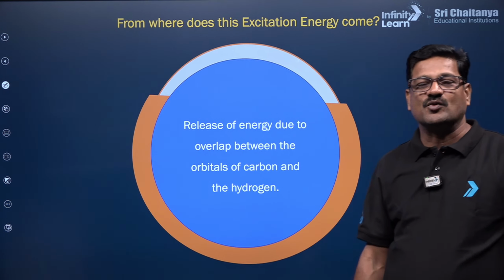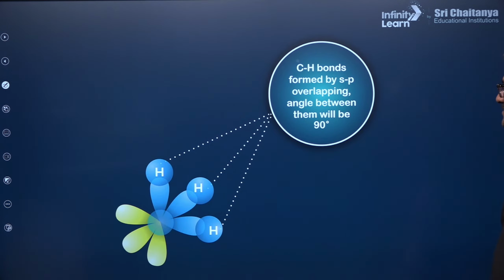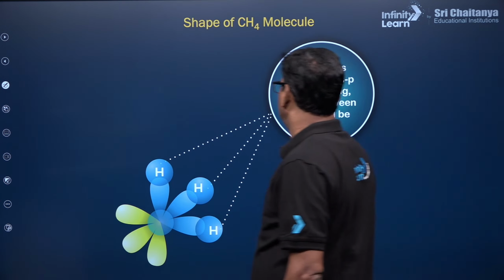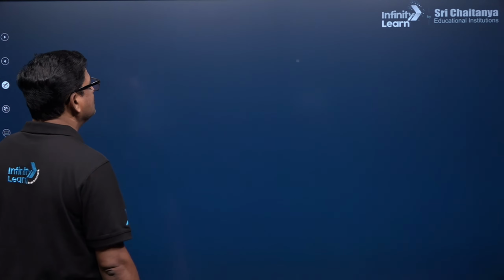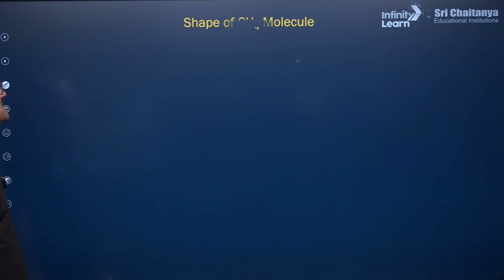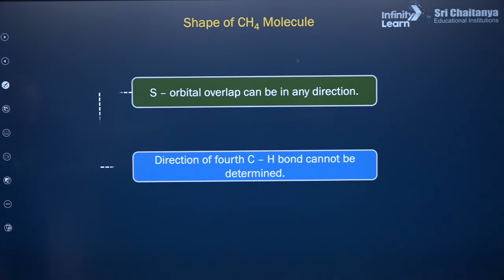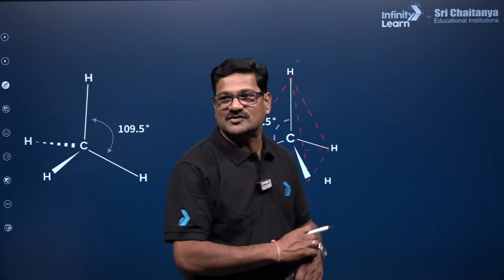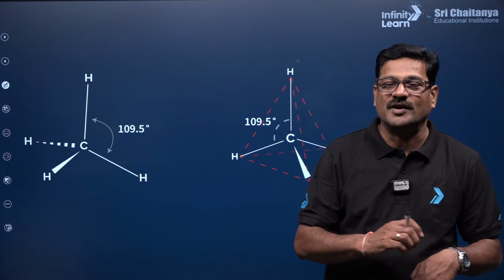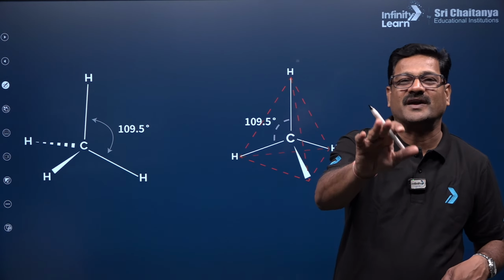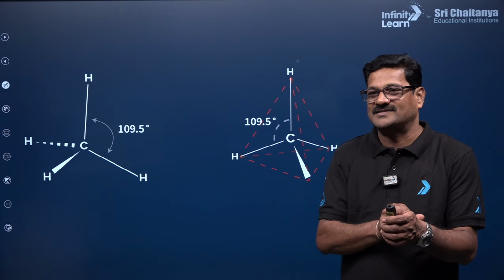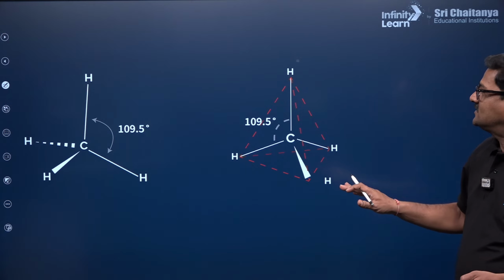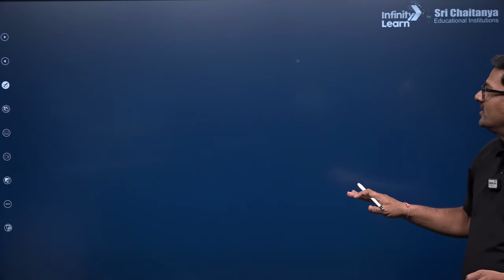For that it is going to have hybridization. I will show you various types of hybridization. The shape of the CH4 molecule is tetrahedral and it is going to have 109.5 degrees. Okay, right.